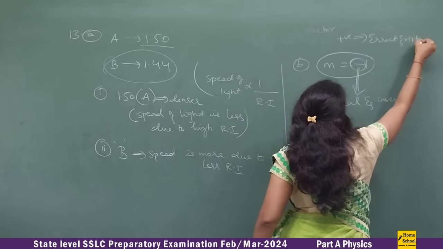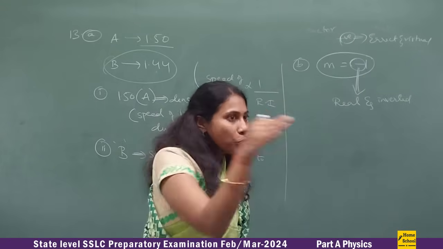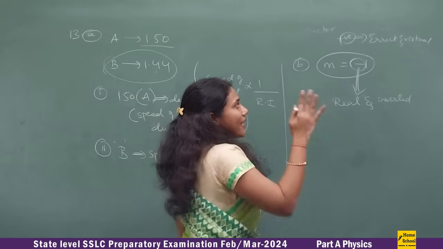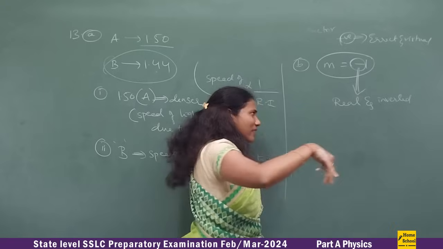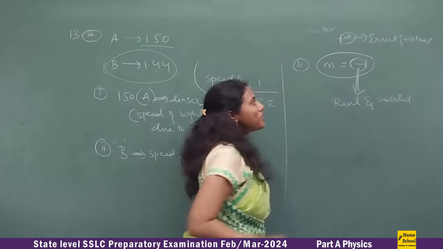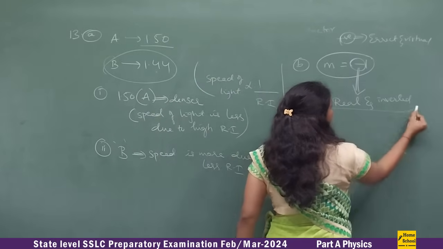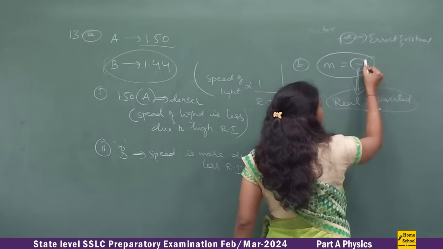That way you remember, guys. Positive sign, straight, have a straight path in life. That means erect and virtual. Negative means opposite, ulta, right? That means inverted. Inverted images are always real. So whenever the m value is negative, the nature of the image is real and inverted.